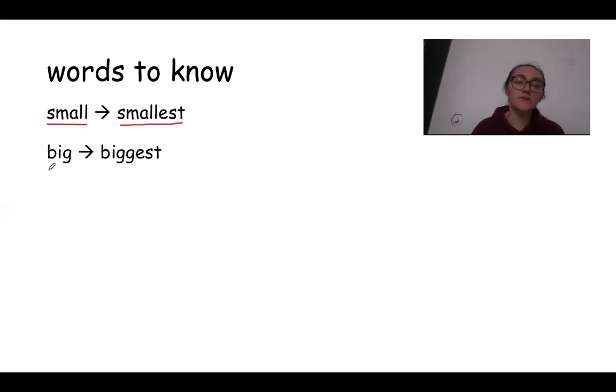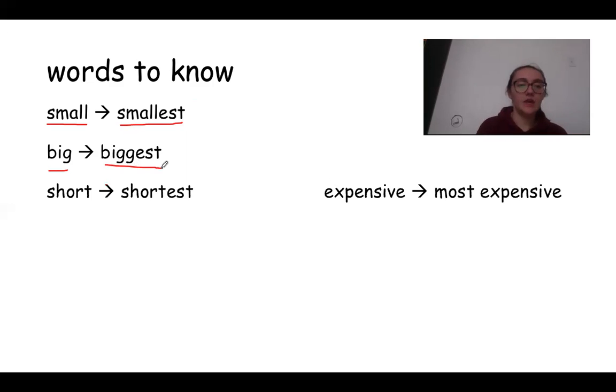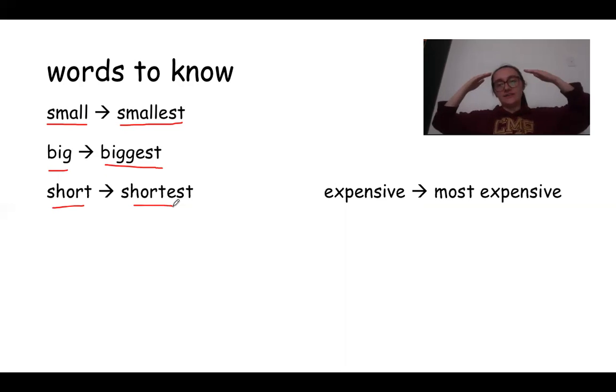So the other word that we have is big. Big we use to describe things, right? Then we have biggest. Biggest means it's the most big. The next one's short, shortest. Short means small, right? Like with height. So I could say that I'm short. But if I said I'm the shortest, you're comparing, right?